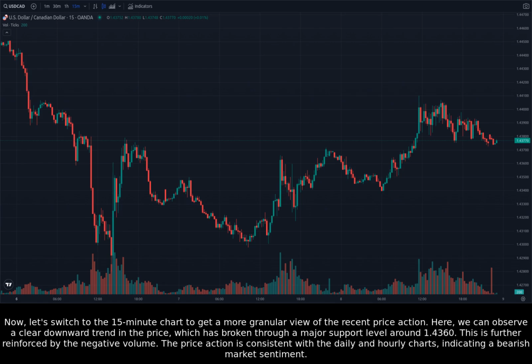price action. Here, we can observe a clear downward trend in the price, which has broken through a major support level around 1.4360. This is further reinforced by the negative volume. The price action is consistent with the daily and hourly charts, indicating a bearish market sentiment.